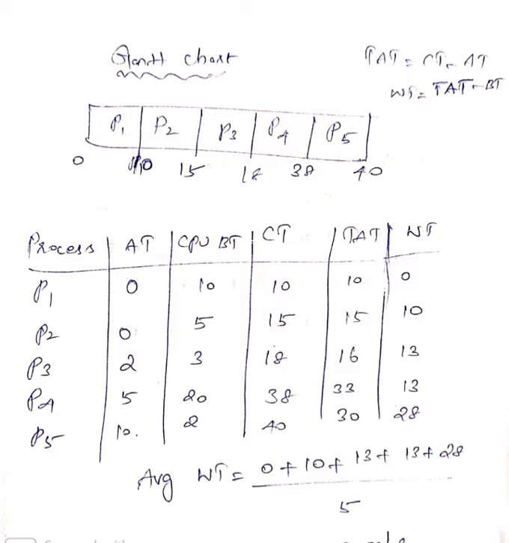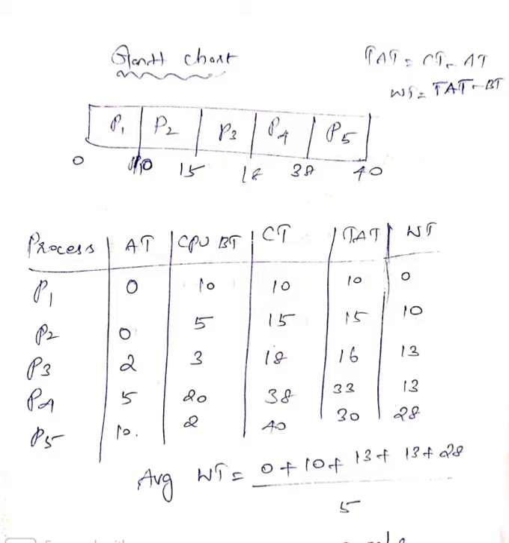We'll see the Gantt chart here. A Gantt chart is a chart representation that gives the time division of all the processes. At arrival time 0, P1 and P2 are both getting inside, but in first come first served manner, P1 gets into the queue first. So P1 gets the processing time, starting at arrival time 0, and it will take 10 milliseconds to complete. So 0 to 10 is allocated to P1.